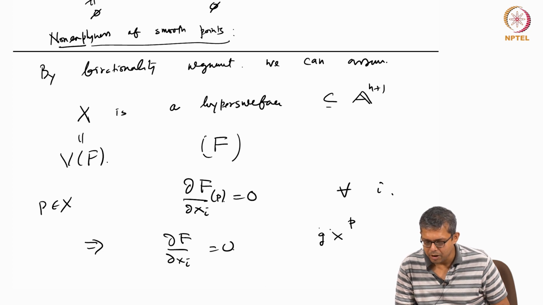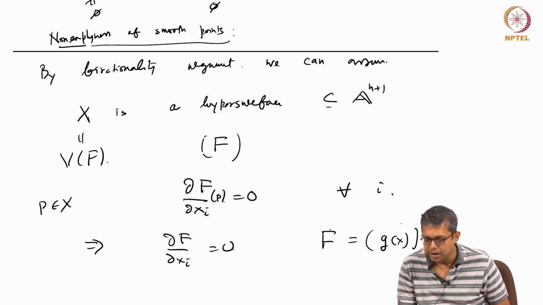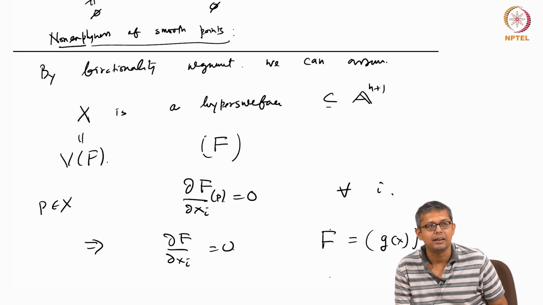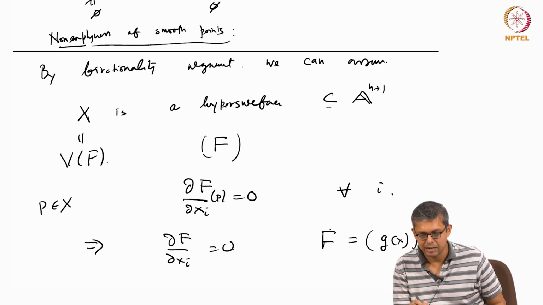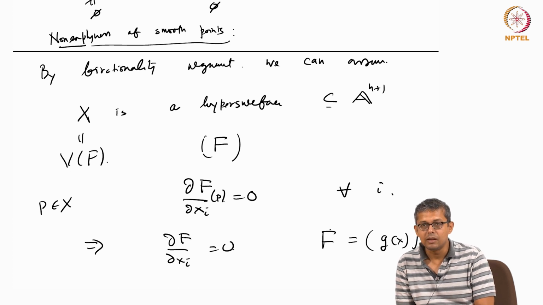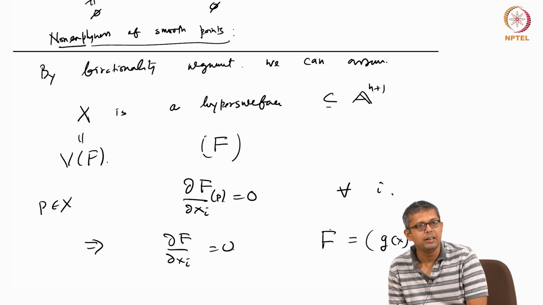So F would be given by g(x) to the power p. But again, F generates a radical ideal, so F cannot be of this form. So del F del Xi is 0 with F non-zero can happen only in this way, in characteristic p.